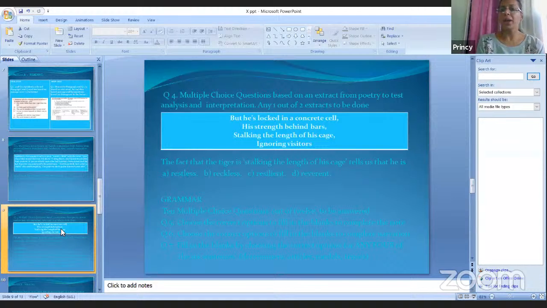Next comes our question number 6. It is reported speech. Dialogues between two persons will be given to you. Some situation or paragraph will be given, and it will be reported speech, and you have to complete that narration using the correct sentence from the MCQ options. Here also you will have MCQ form.